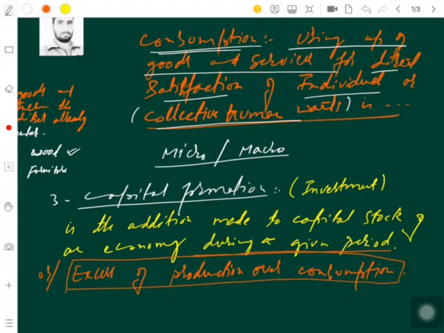So I am using one other word, that is current production. Now please correlate these two words. So the part of current production which is not consumed, but set aside for use in future production, could also be called capital formation.